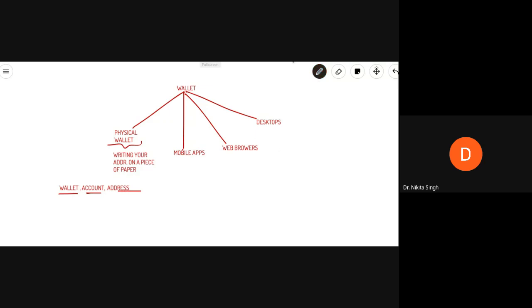We need to see what the difference between the wallet, the account, and the address is. An Ethereum account is an entity that can send transactions and has a balance.